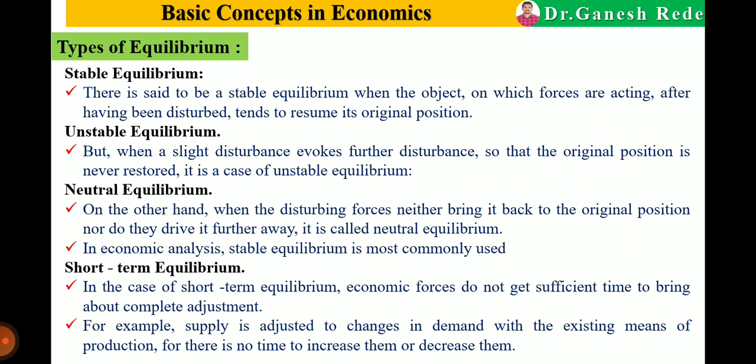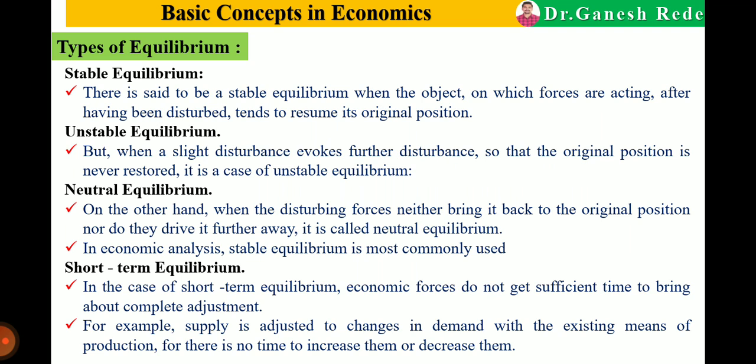The next is unstable equilibrium. When a slight disturbance evokes further disturbance so that the original position is never restored, it is a case of unstable equilibrium.